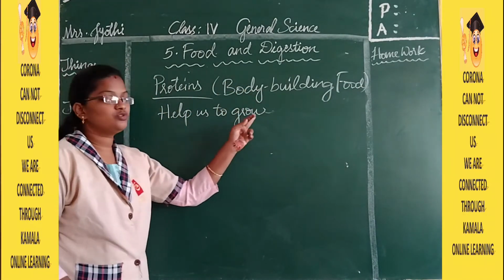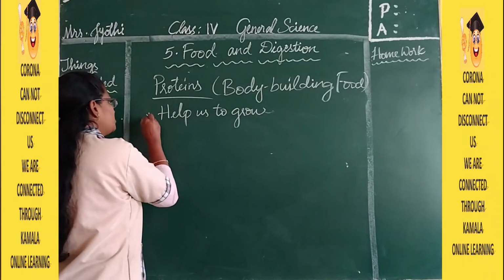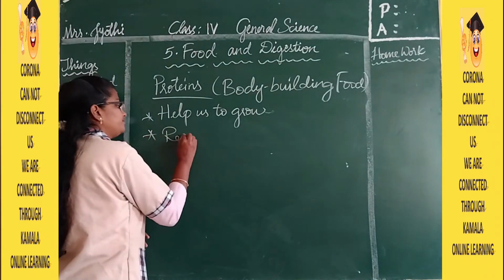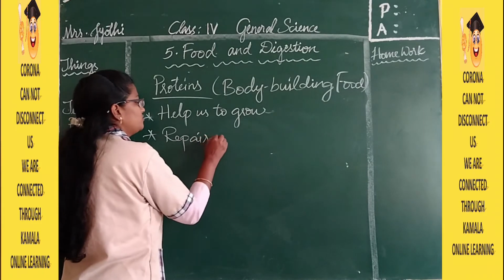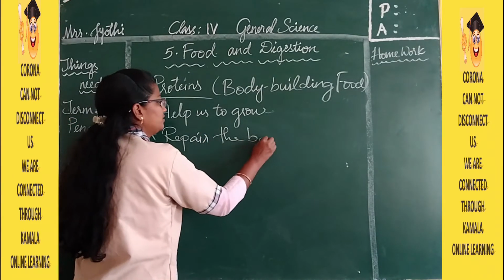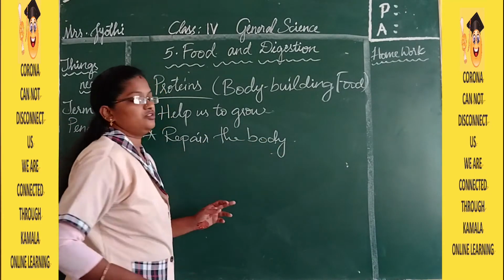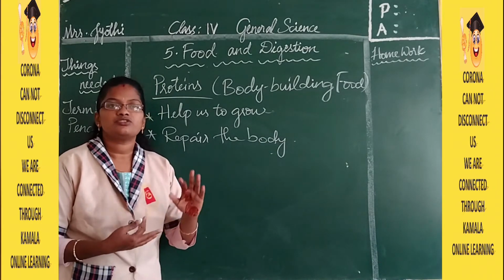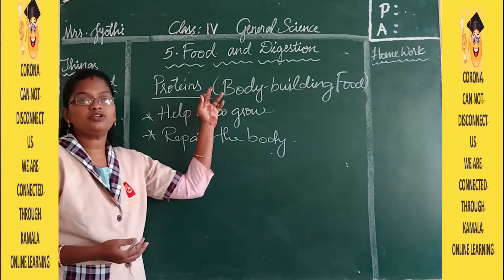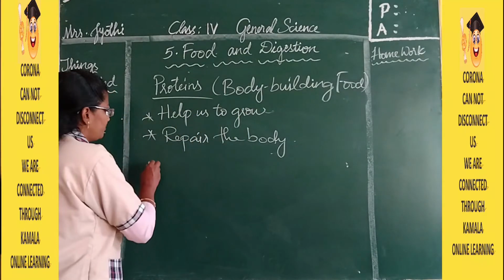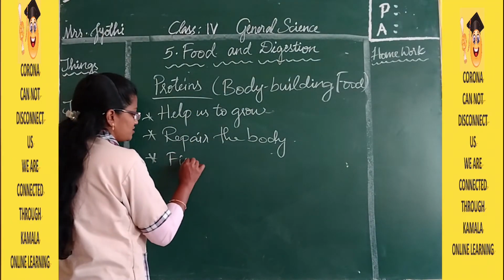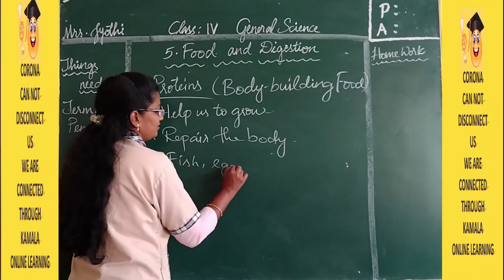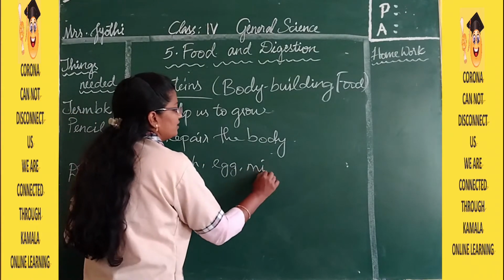They help us to grow and they help us to repair the body. So whenever you get hurt, it will heal after 5 to 6 days. That is just because of the proteins. And these proteins are present in fish, egg, milk, etc.